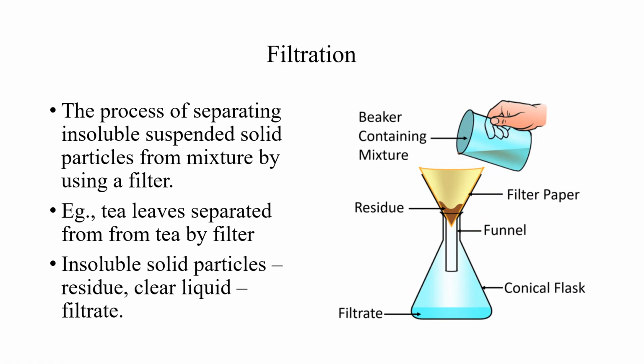Filtration. The decanted water is poured into a filter paper. With the help of filter paper we can get somewhat pure water. In this picture it is shown clearly the beaker containing the decanted water. It is poured into a filter paper. This is a conical flask. Then funnel is kept. In the funnel shaped filter paper is kept. Why? Because the small fine dust particles stick on it and we will get clean water. That is called a filtrate.